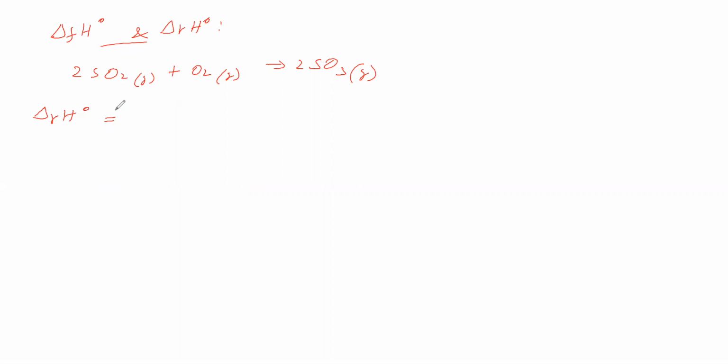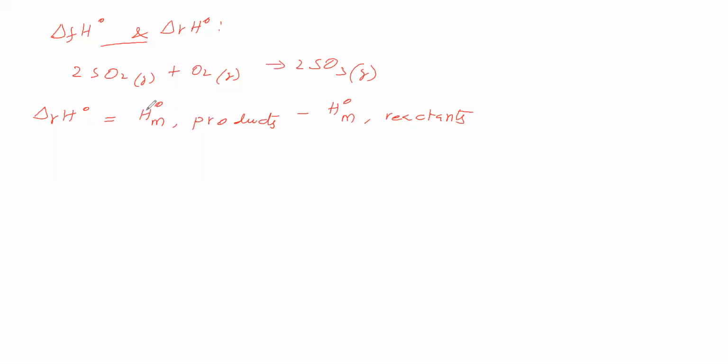The standard enthalpy of this reaction is equal to the standard molar enthalpies of products minus the standard molar enthalpies of reactants.